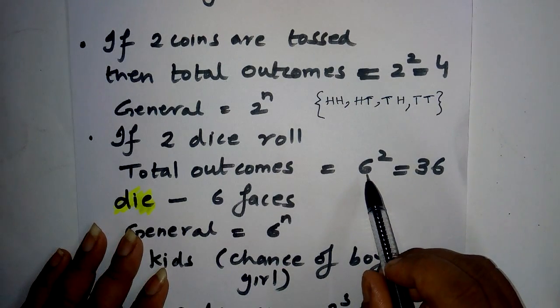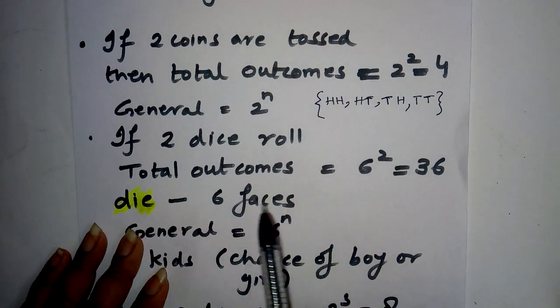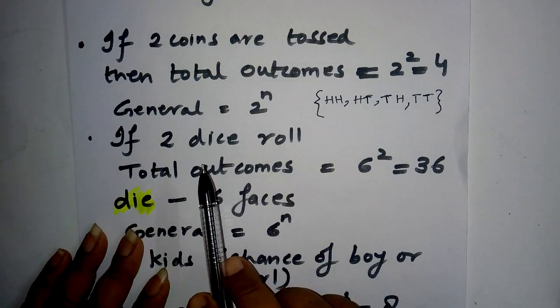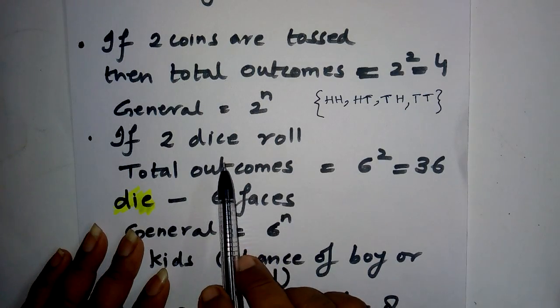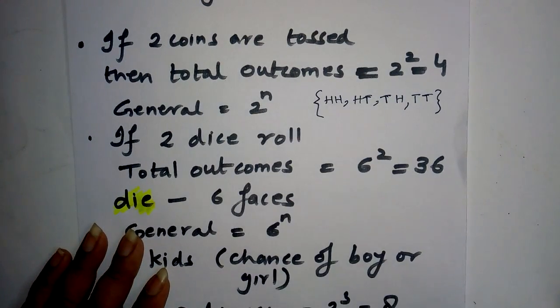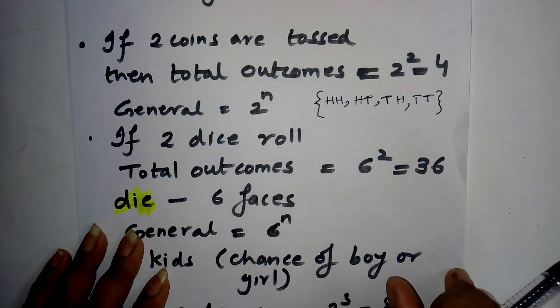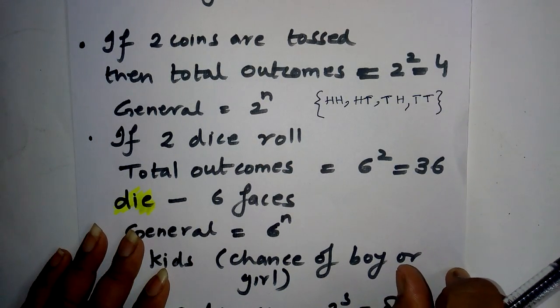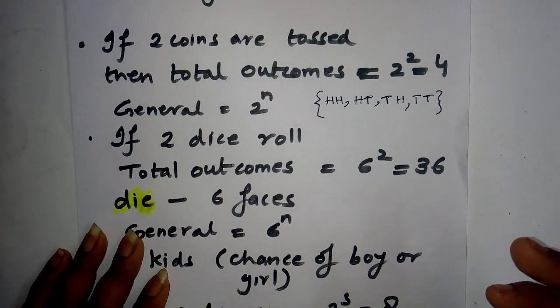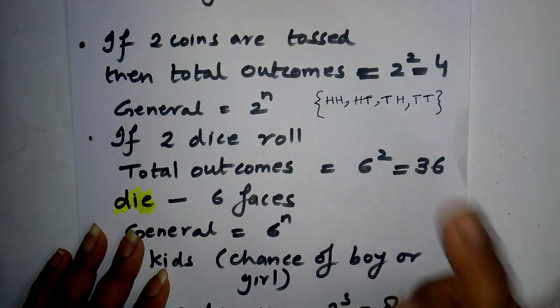So total outcomes will be 6 raised to the power 2 because 2 dice are rolled. Now why does 6 come here? Because for a die there are 6 possibilities, 6 faces. Suppose 3 dice are rolled, then 6 raised to the power 3.